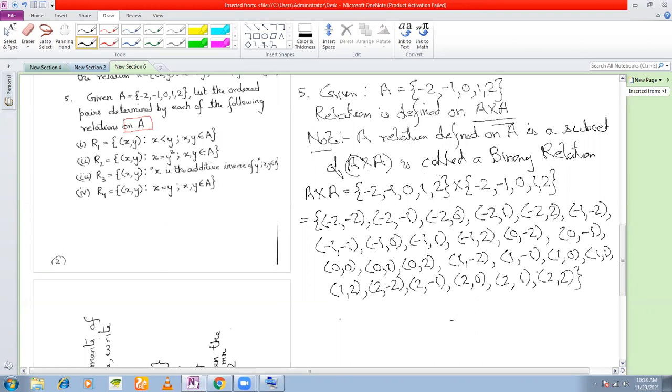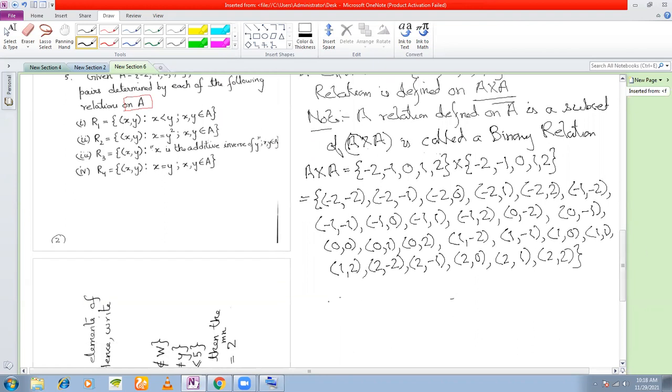So how many elements should be there? Because there are 5 elements in A, and you are taking the product of 5 with 5, it should be 25 elements here. While listing down the elements, just try and count to counter-check whether you have missed out on any element.